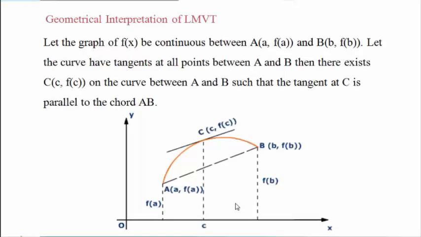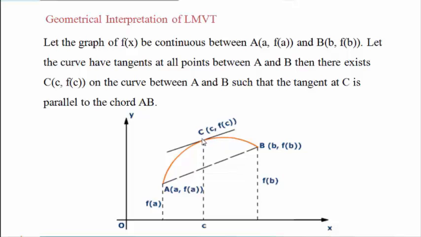Now geometrical interpretation of Lagrange mean value theorem. Let the graph of f of x be continuous from point capital A to capital B, depending on the interval small a to b. The curve has a tangent at all points between A and B, means it is differentiable, smooth, that's why it has tangents. So according to Lagrange mean value theorem, there must exist at least one point, say capital C,